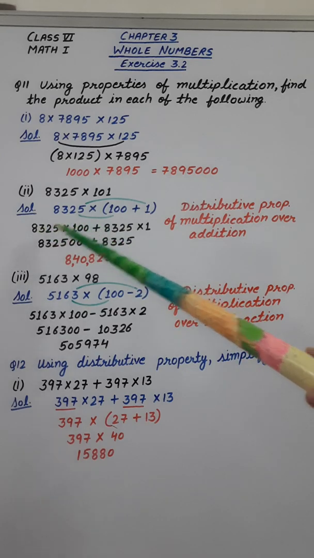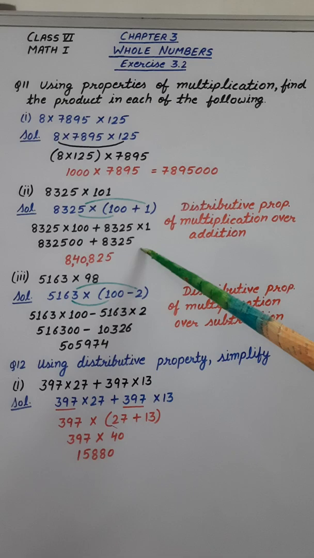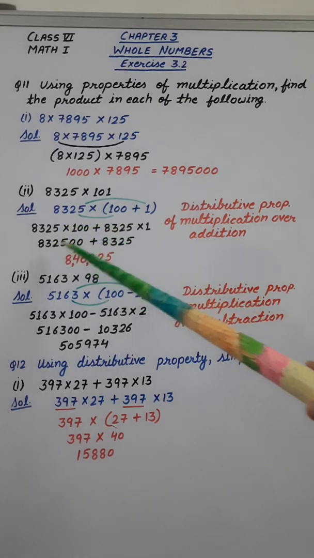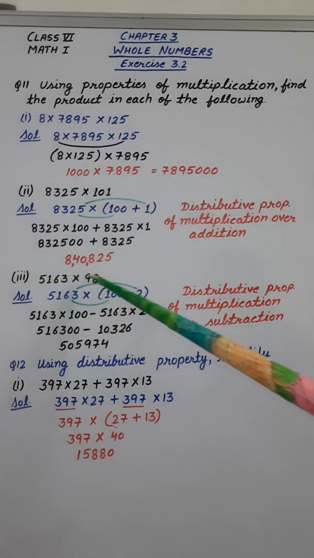On multiplication, this is the result, and here on multiplication, this is the answer. And finally, let's add these two numbers. So the result is 8,40,825.